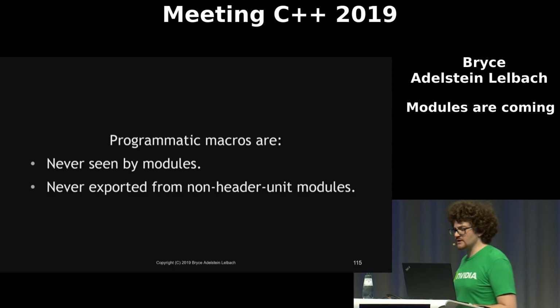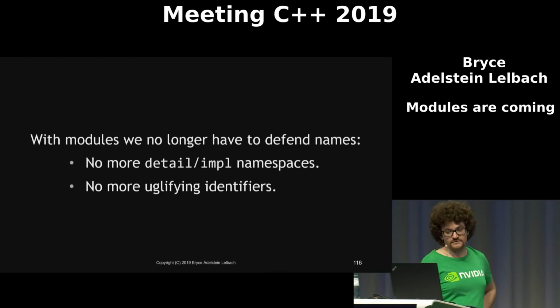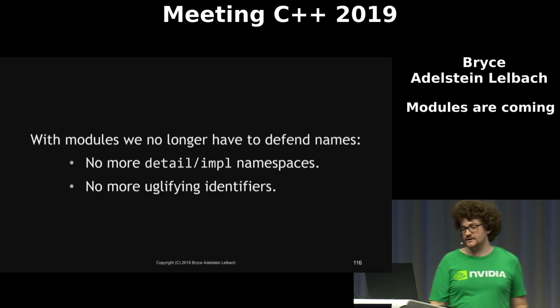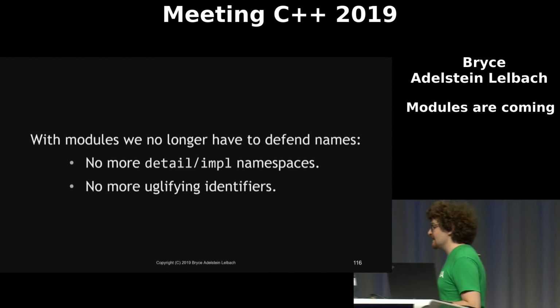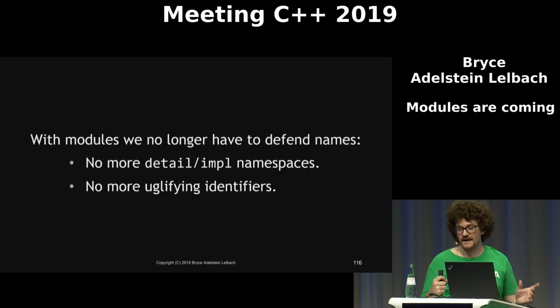But all in all, I think this is good because it means that with modules, we no longer have to defend names from our users. We don't have to do uglifying of identifiers. We don't have to have detail in impl namespaces. And you might be thinking, Bryce, is that really a thing that happens? Do people really define crazy macros?